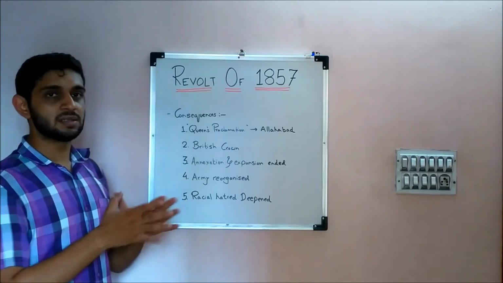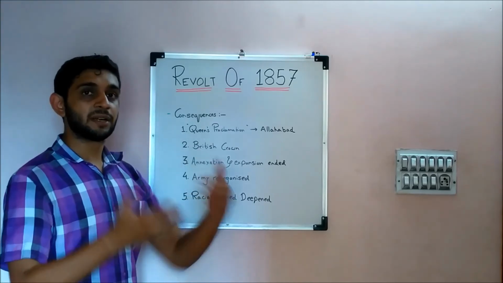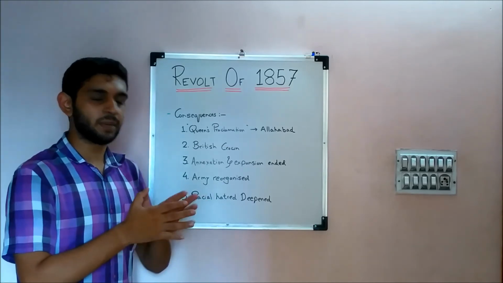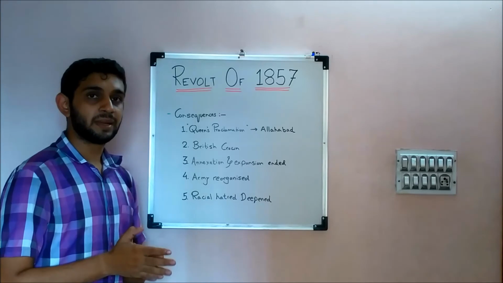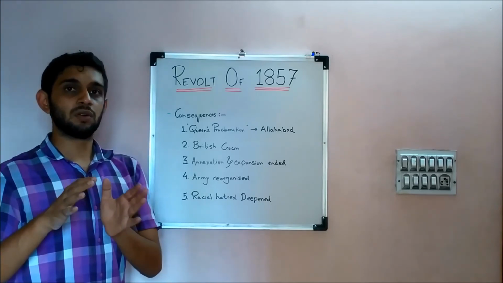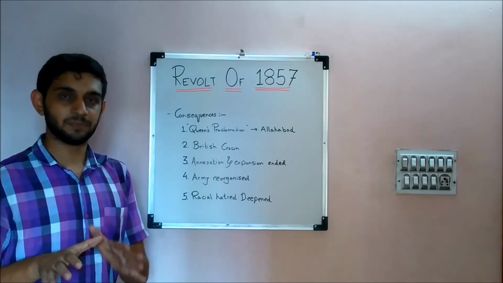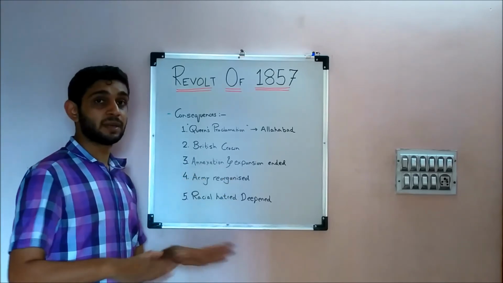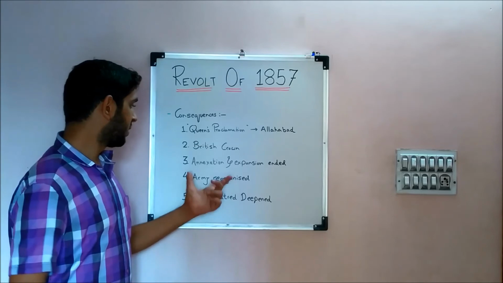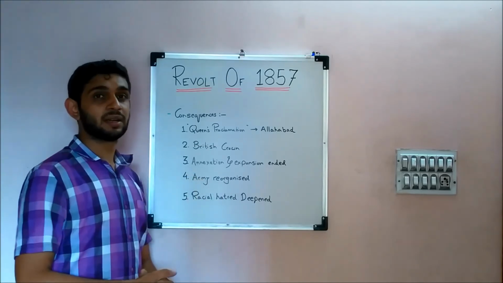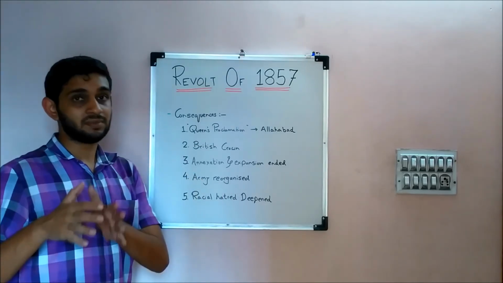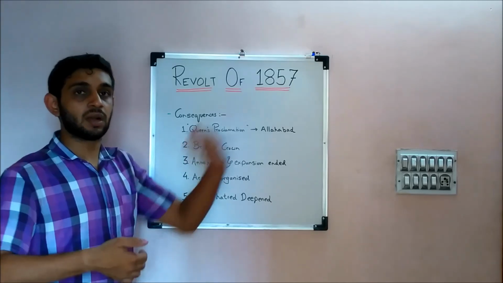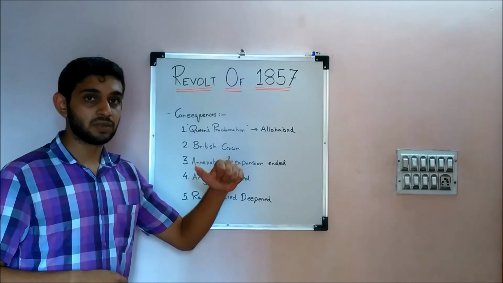Then the next consequence was the British government. Now the word government comes; earlier it was East India Company. The British government promised that it would preserve the dignity of the native rulers and princes, and they stopped their annexation and expansionist policy. Then the army was reorganized, because they knew that if the Indians were kept at the lower level, they could come again, and a revolt would break out again.